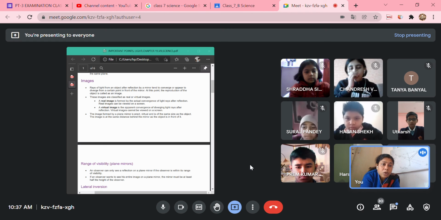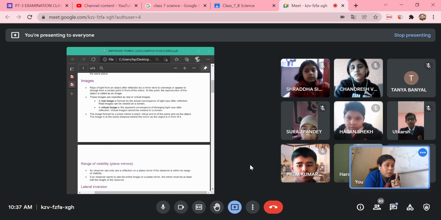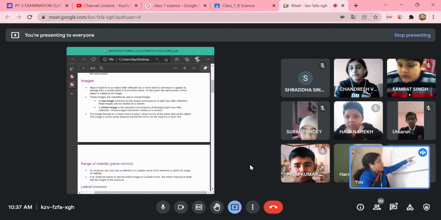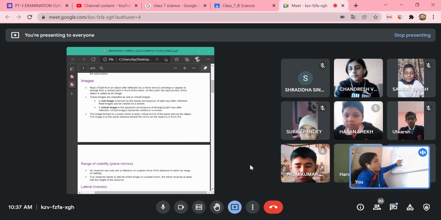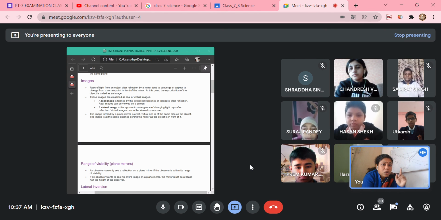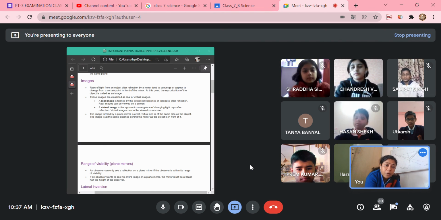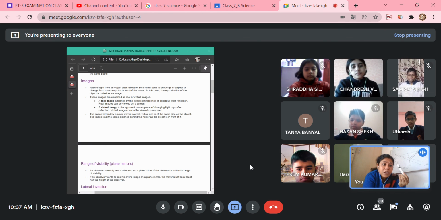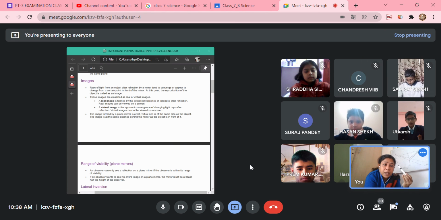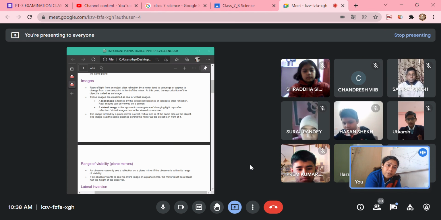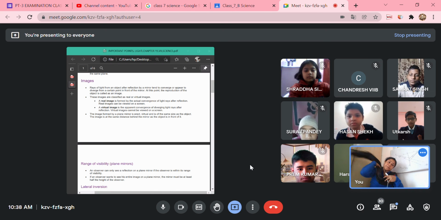A real image can be viewed on a screen. You can have the real image on a screen. In a pinhole camera, you have the image on a screen at the back of the pinhole camera, which you can see. The light entering the pinhole is cast on a screen. So the image formed by a pinhole camera is an example of a real image. The image formed in your eye due to light is also an example of a real image.